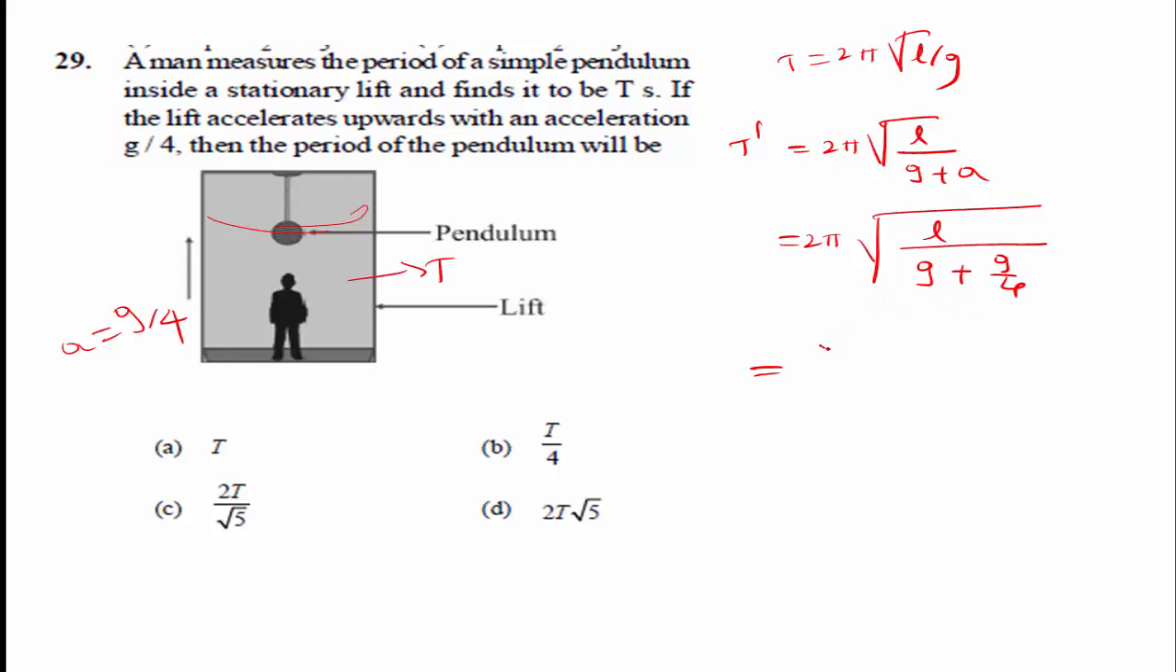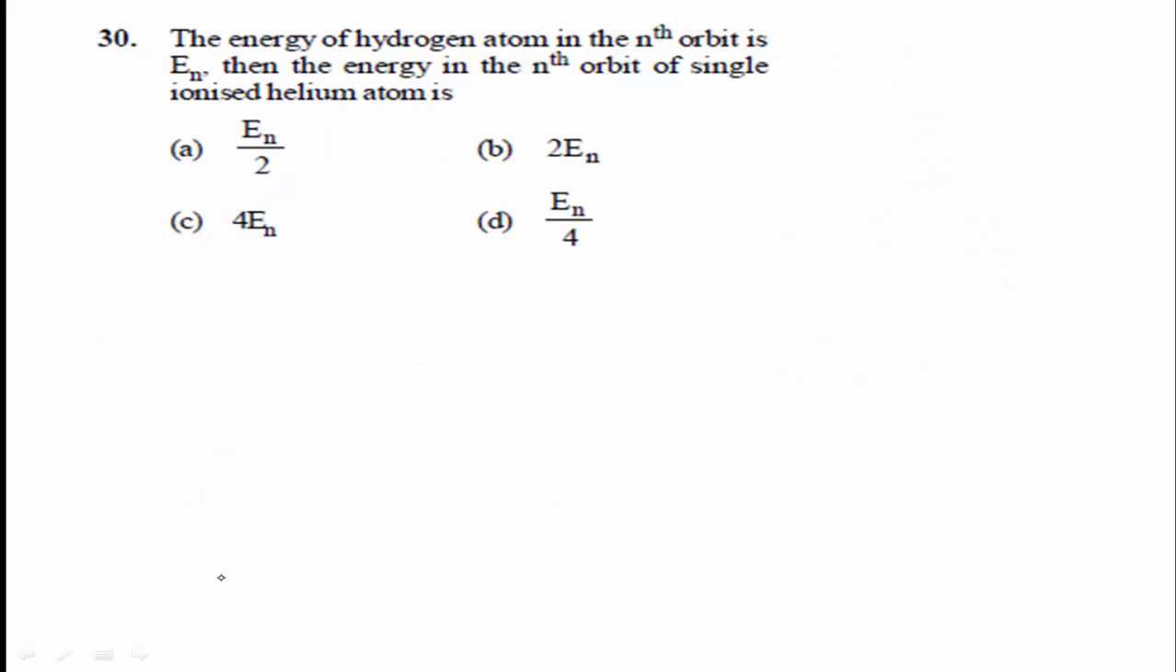Or you can write here 2 divided by 5, or 2 divided by root 5, into time period t. The correct option is C.